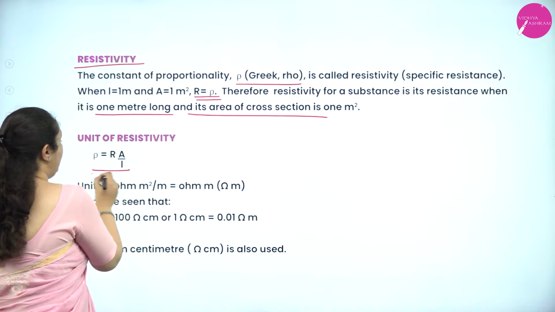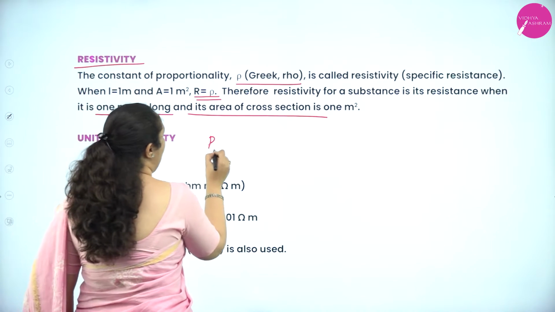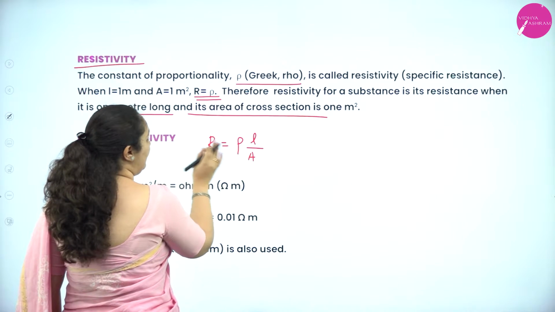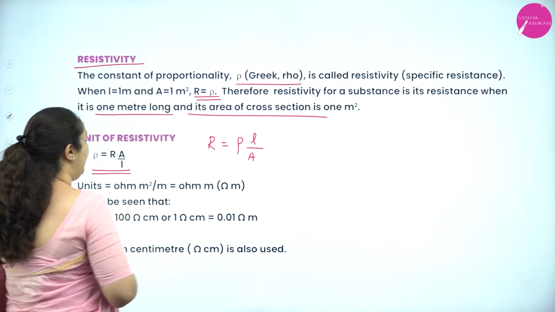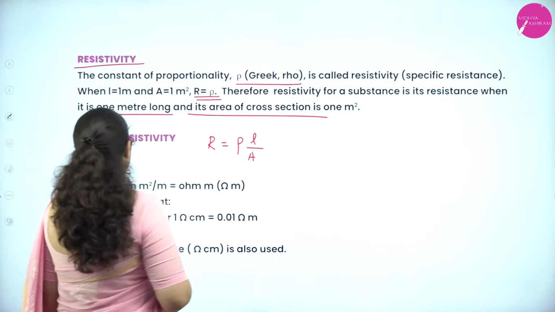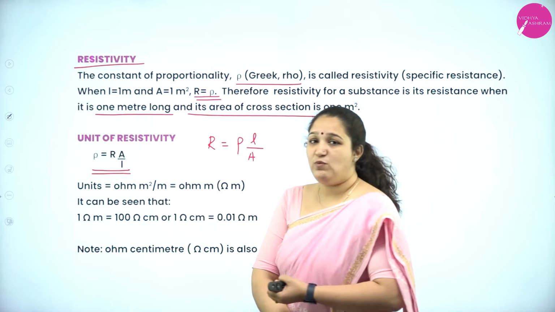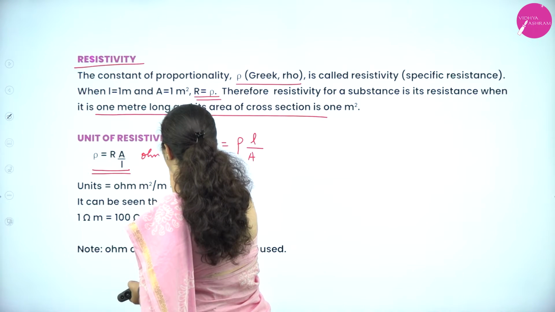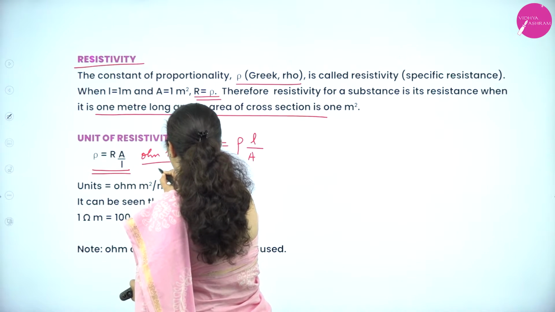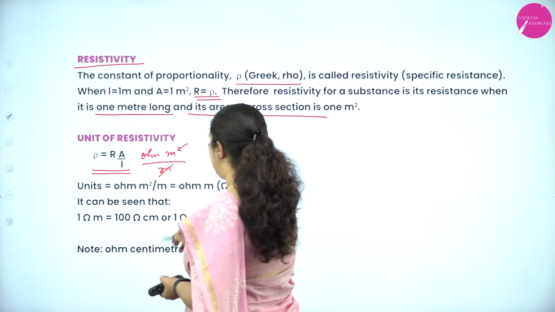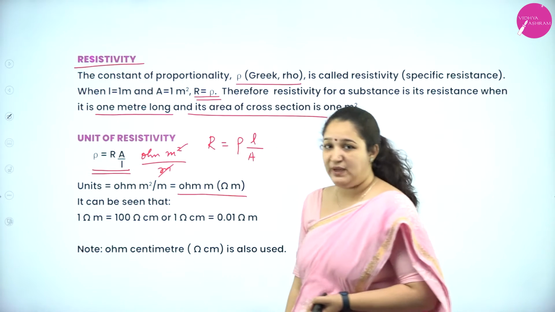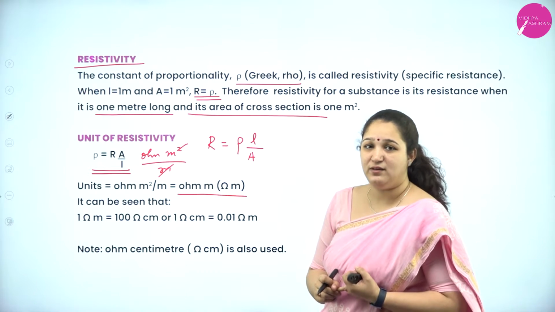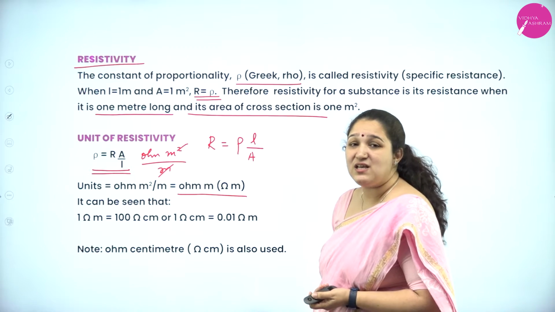Coming to the unit of resistivity. Now we know that R is equal to rho L by A. So keeping rho on one side, rho is R times A by L. So the unit of resistivity is ohm meter square by meter. So meter and meter get cancelled. So it is ohm meter. Okay, it is ohm meter.